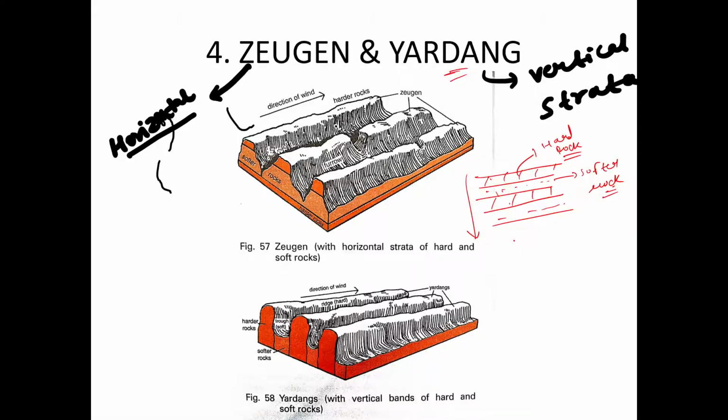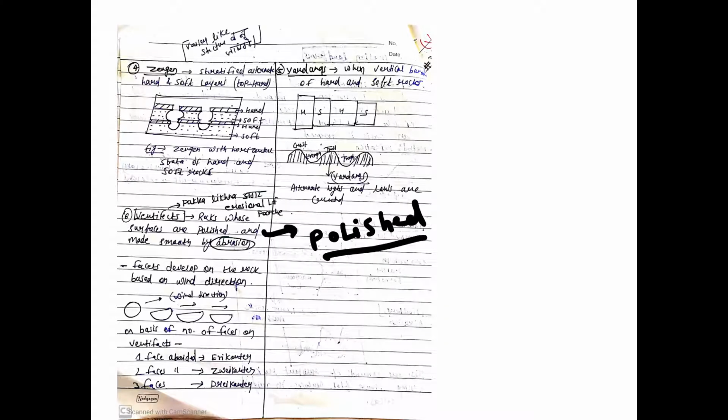I have a better slide for this, handwritten notes. So see, Zeugen is nothing but when there are alternate hard and soft layers, right? So see, earlier this could have been something like this.